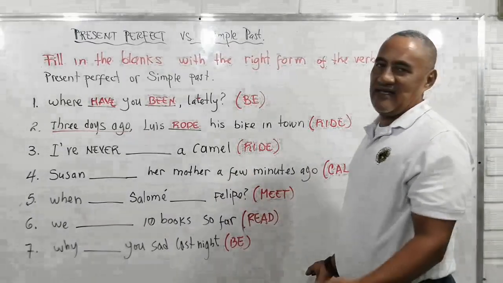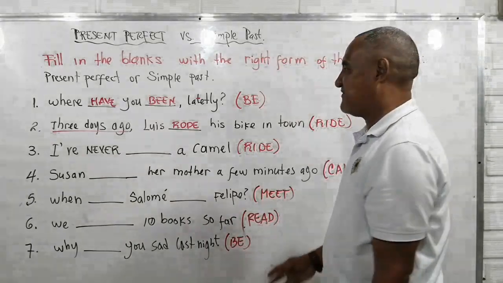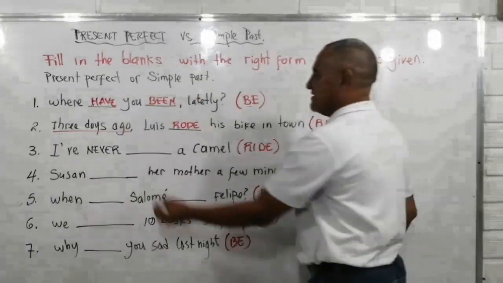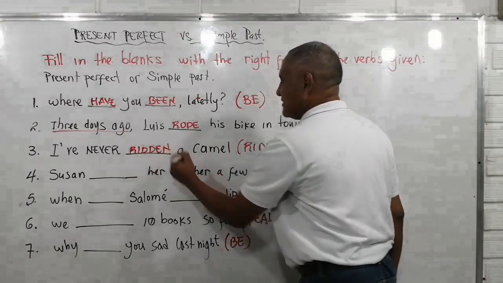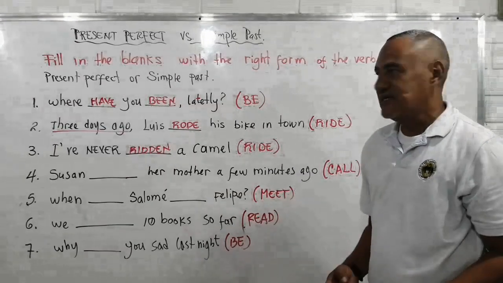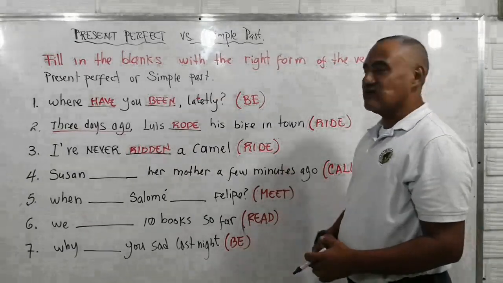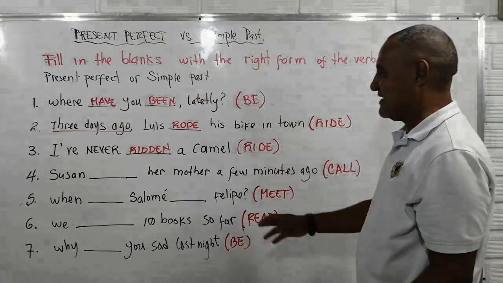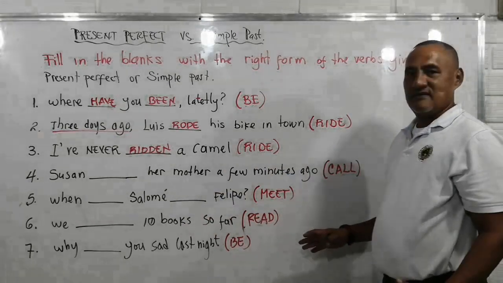Number 3, okay, this one is very simple. I have just constructed. I have then written. Remember that present perfect is also used to talk about experience. I've never ridden a camel. All right? Nunca he cabalgado un camello. All right. Number 4, look at this.